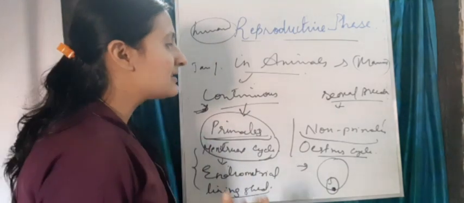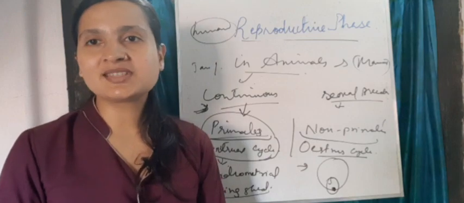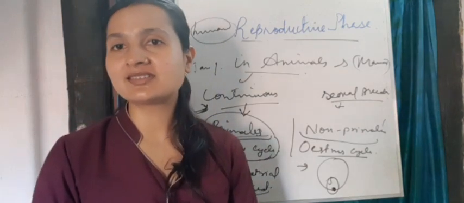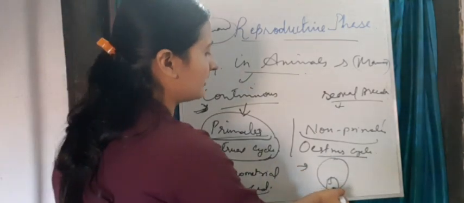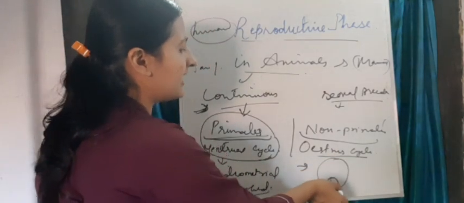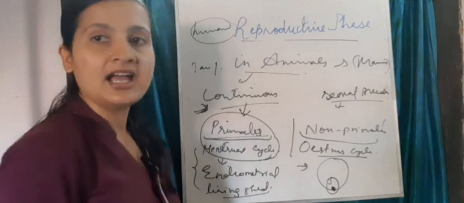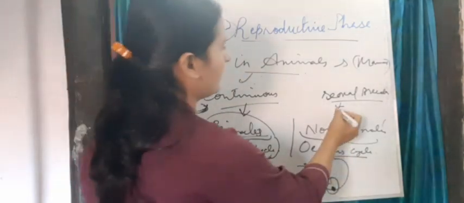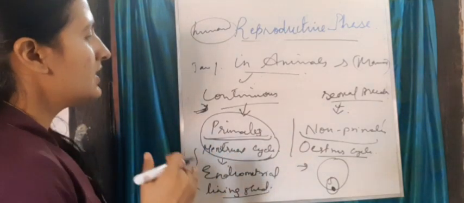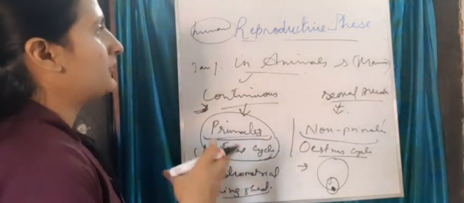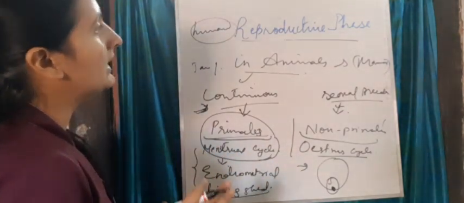So they are seasonal, the way there are some seasonal fruits like mango and jackfruit. In animals, the estrus cycle occurs in non-primates, and that is seasonal. Am I clear? So they are called seasonal breeders. So this is all about your reproductive phase in animals.